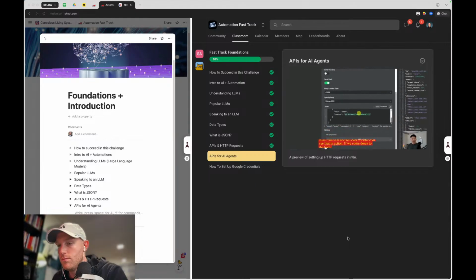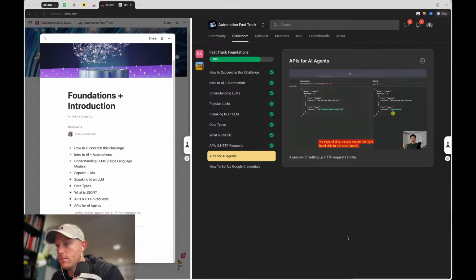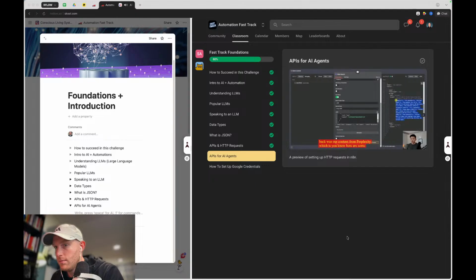And we can even see that in action. If we come down to the body request that it sent over and we expand this, we can see on the right-hand side in the result panel, this is the JSON body that it sent over to Perplexity, and it filled it in with best movies. And then, of course, what we got back was our content from Perplexity, which is, here are some of the best movies across major platforms.